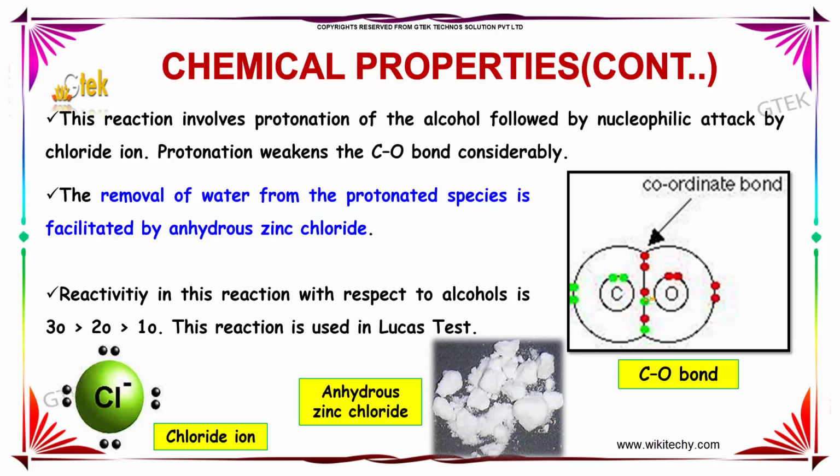This reaction involves the protonation of the alcohol followed by nucleophilic attack by chloride ion. Protonation weakens the C-O bond considerably. The removal of H2O molecule from the protonated species is facilitated by the anhydrous zinc chloride, which is also called ZnCl2. Reactivity for this reaction with respect to alcohols is as follows: tertiary greater than secondary greater than primary. This reaction is generally used in the Lucas test.